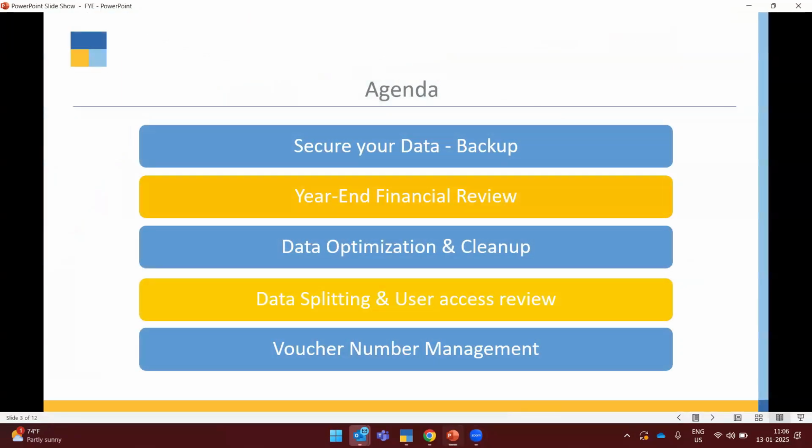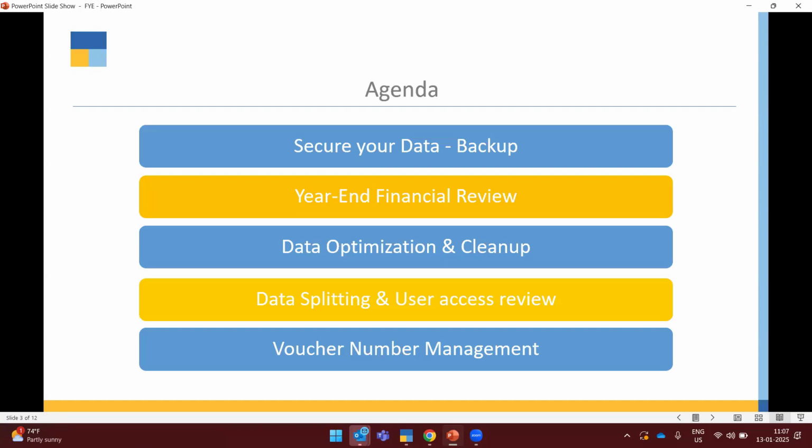And here is the thing. Before moving to the next financial year, we have to make sure that all these checklists are fulfilled. You have to take care of proper data backup, and also review all your security controls, as well as your balance sheet and your forex gain and loss. The data optimization and cleanup should also happen.